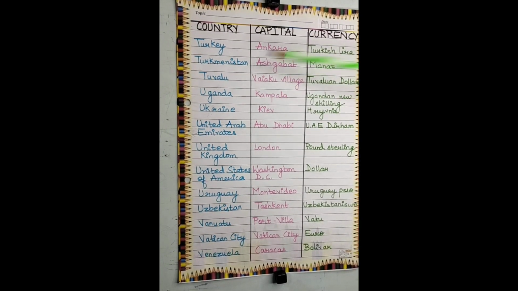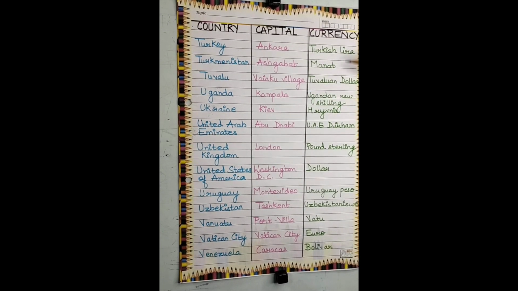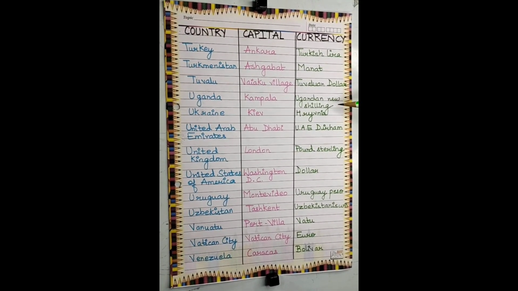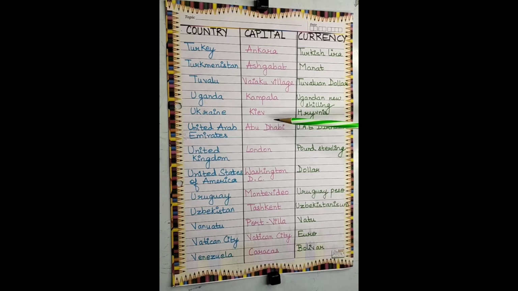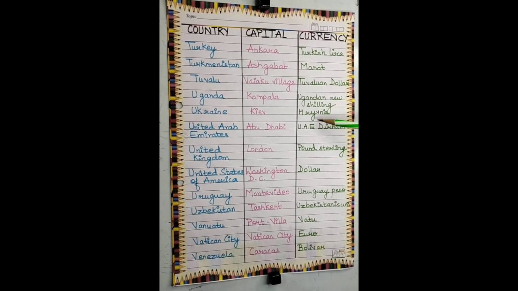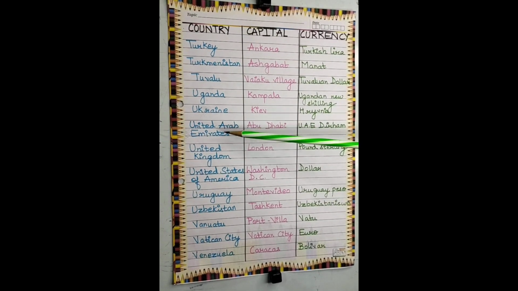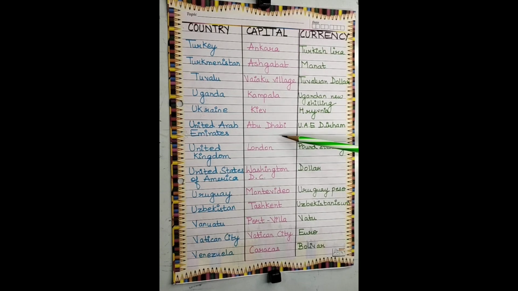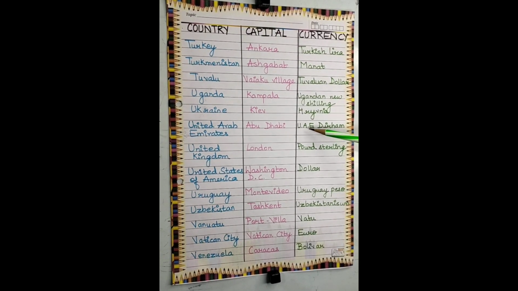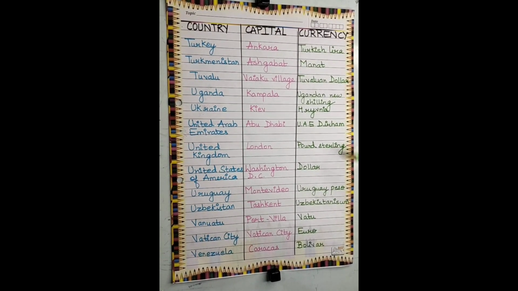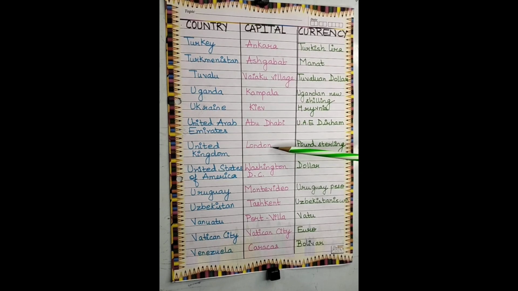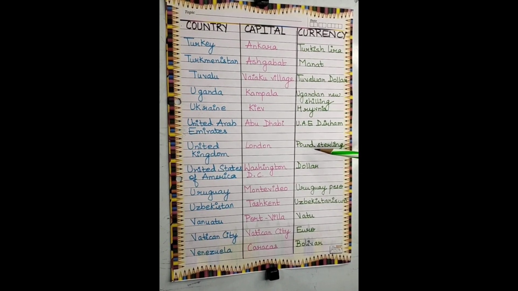Next is Uganda. The capital is Kampala. The currency is Ugandan new shilling. Next is Ukraine. The capital is Kiev and the currency is Hryvnia. Next is United Arab Emirates. The capital is Abu Dhabi. The currency is UAE dirham. Next is United Kingdom. The capital is London and the currency is pound sterling.